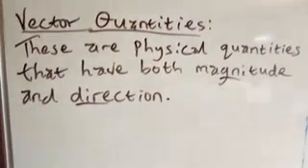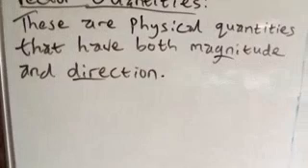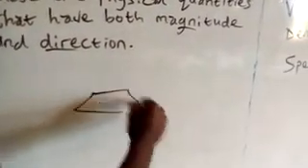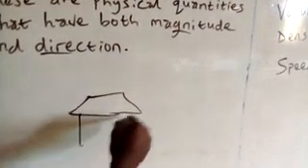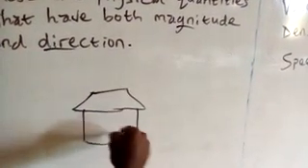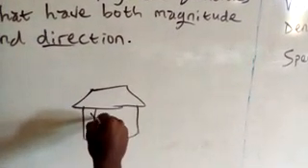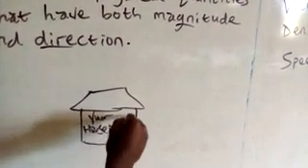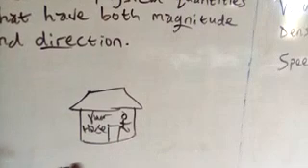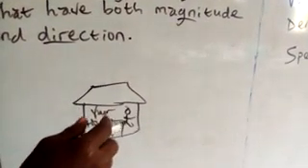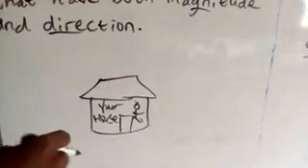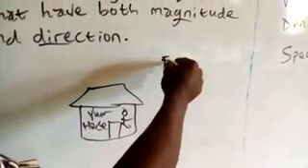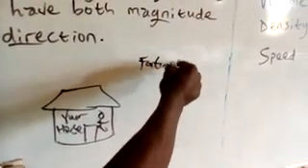Let us use this analogy to explain. Imagine you were inside your house. Let this be the diagram of your house. This is your house, the door. So imagine you were inside. This is you inside your house, and a friend called you. Let your friend's name be Fortune. Your friend Fortune called you.